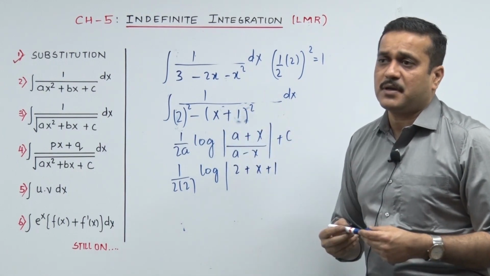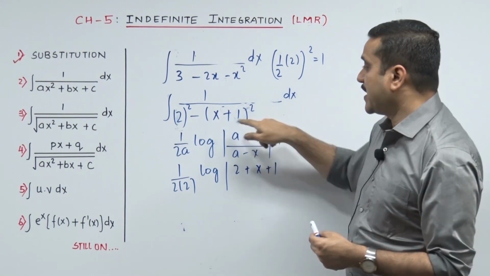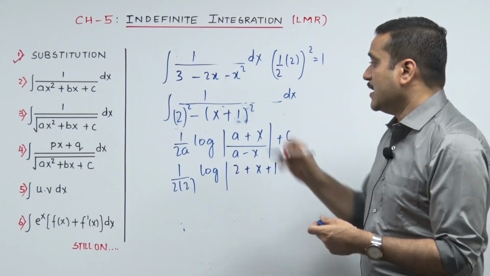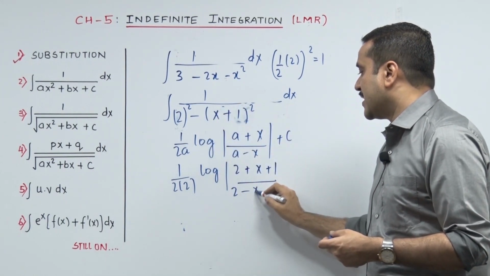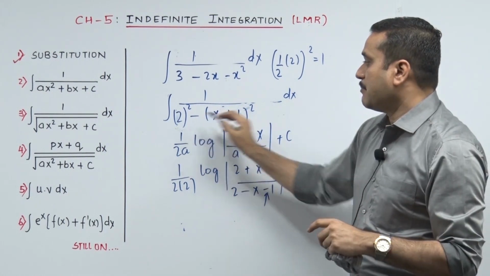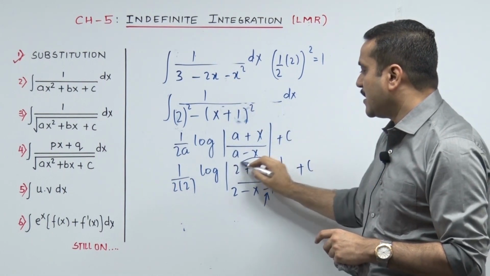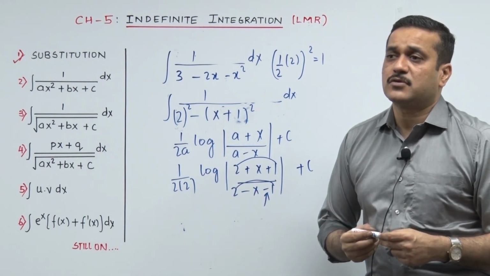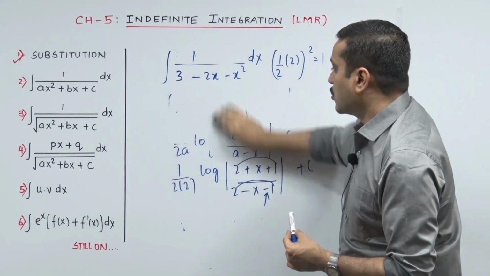Yes sir, you said just now that your x can be replaced by any other linear form of x, and that's a linear form of x, and you can still punch the same formula in that. A plus x upon a minus x, so that goes 2 minus x minus 1. I would really like you to check that change in sign. A minus x, so that goes minus x minus 1 plus c. Then you settle that to 3, you settle it to 1 minus x, you settle that to 4 to submit your end answer. I would like to have one more quick one on that.